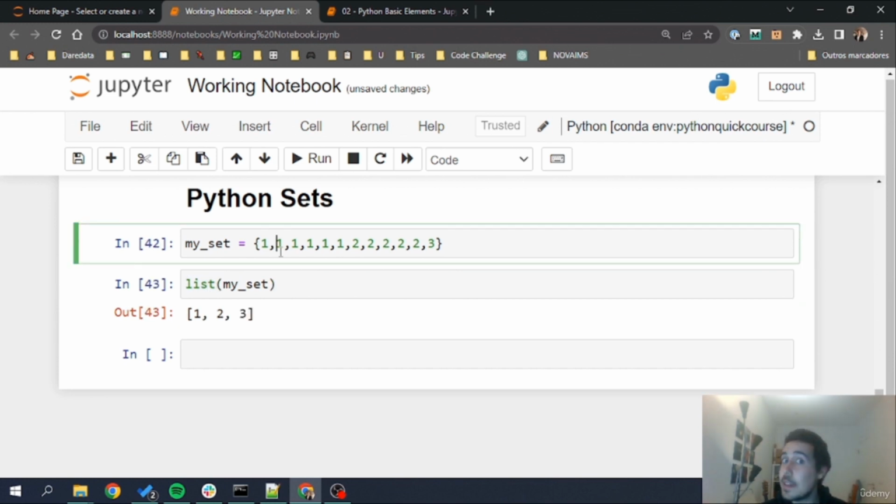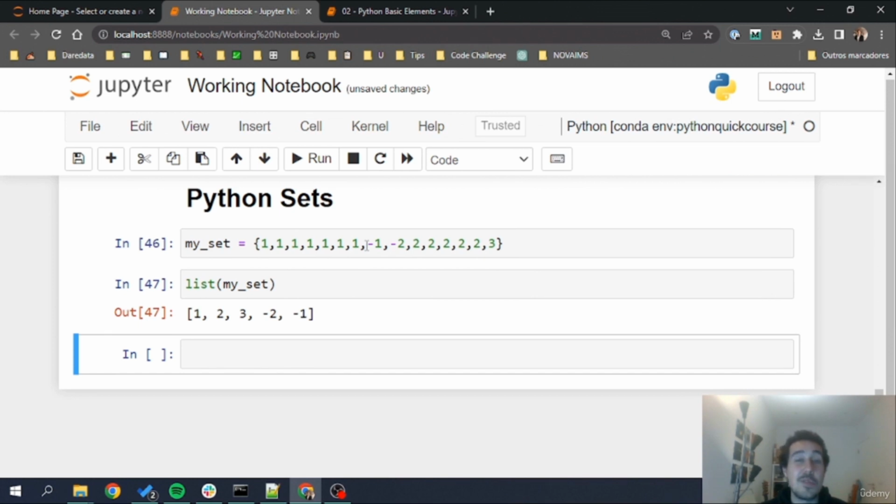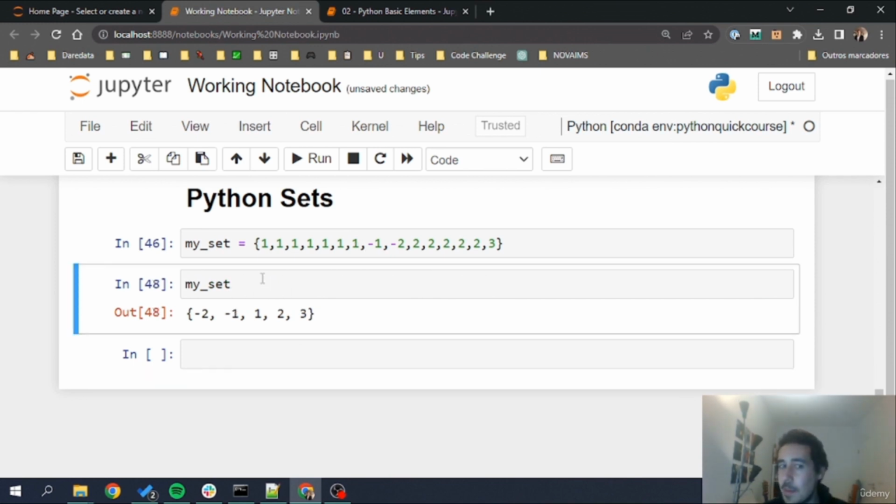But there's no guarantee that this set will be ordered. This set right here is just ordered by coincidence. If I go here and pass, for example, -1, -2, and run this, and now list my set, as you notice, this is not ordered. There's 1, 2, 3, -1, -2. So this is a bit of a bummer with sets, because when we try to convert them to lists to index them, we lose that property of kind of order in the set. Although when we see it, Python orders it, underlying they are not. This is a bit confusing, but I just want you to know this property.